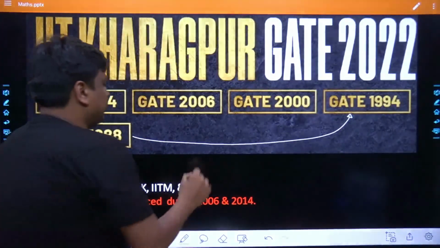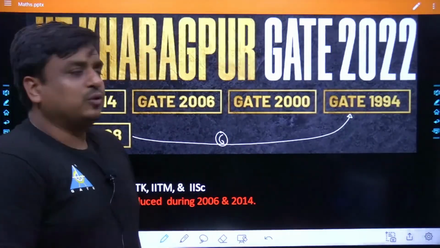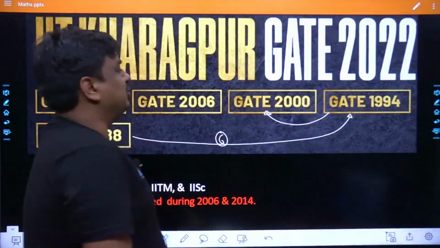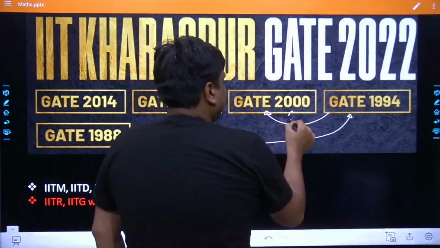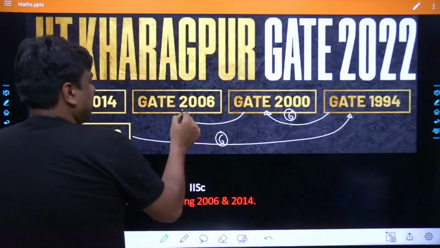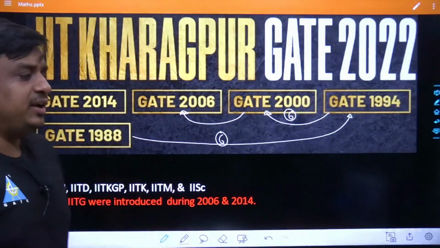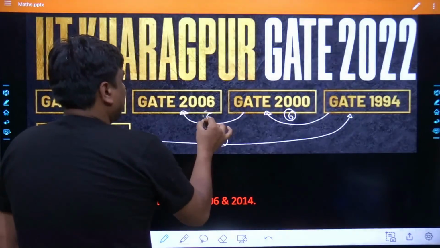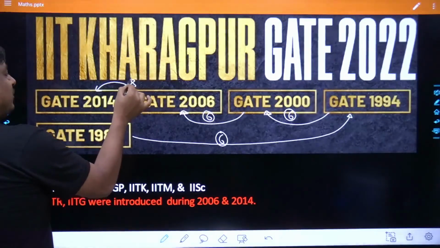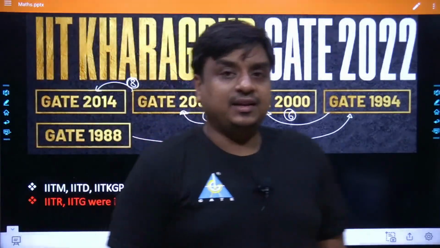How much gap of years did we have? A gap of 6 years. After 1994, the next year when IIT KGP got the opportunity to conduct the GATE examination was 2000. Again, we had a span of 6 years. After 2000, the next time KGP got the opportunity was GATE 2006. Again, a span of 6 years. And from 2006 to 2014, we had a span of 8 years, when IIT KGP again got the chance to conduct the GATE examination.